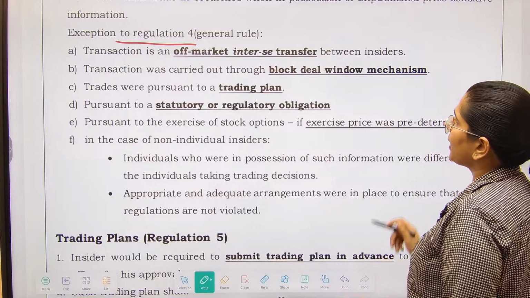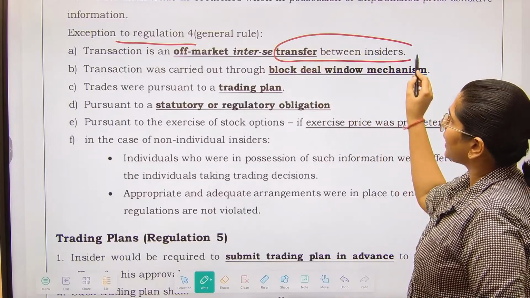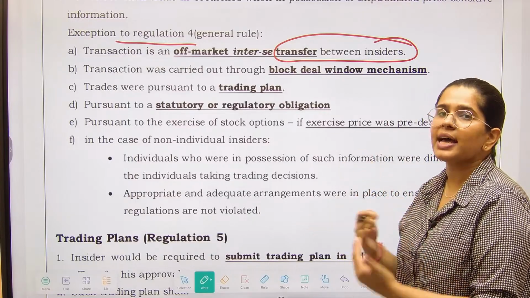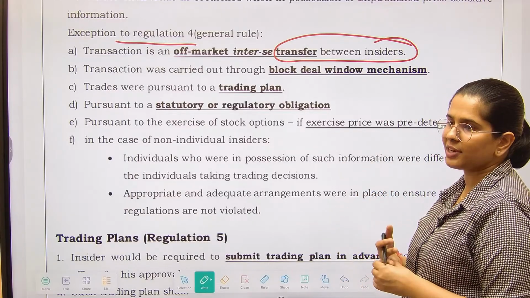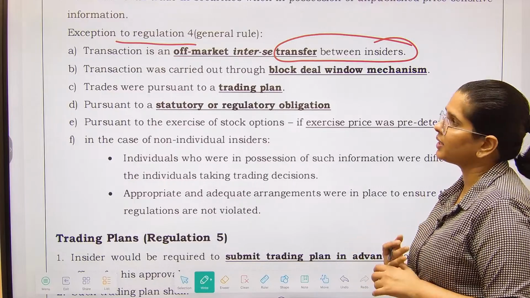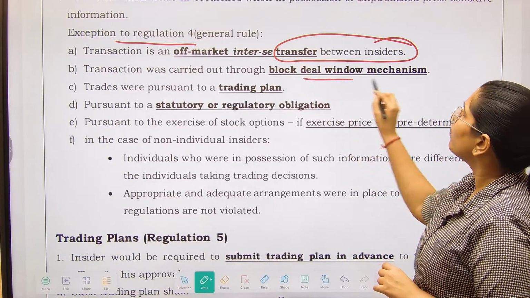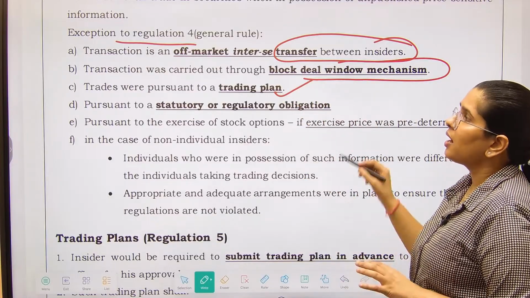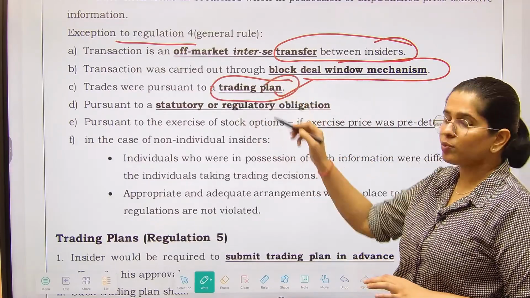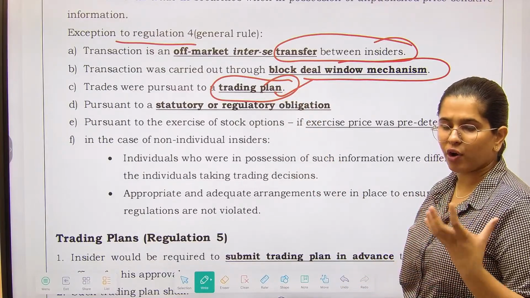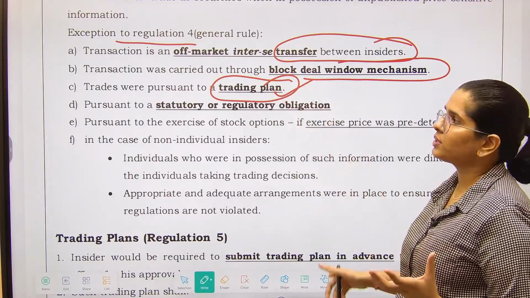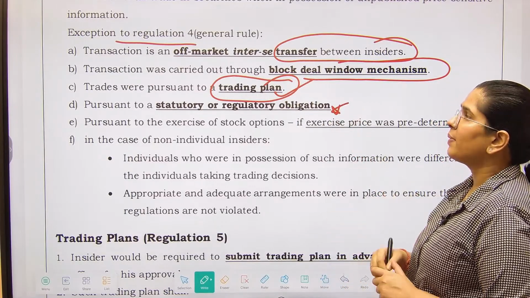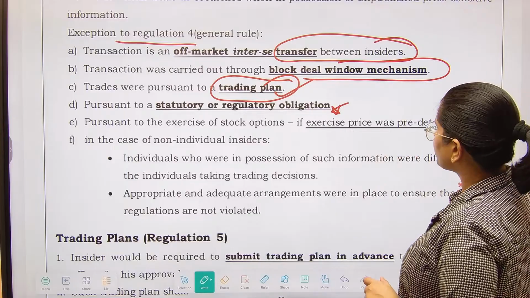The transaction is an off market transfer between insiders. Off market means you are not selling to just anyone in the market. Between insiders, this is a transaction. So suppose one director is selling to another director. It was carried out through a block deal, or it was pursuant to a trading plan. A trading plan needs to be submitted by you within a year, right? We are going to see this. Pursuant to a statutory or regulatory obligation, pursuant to exercise of stock options.